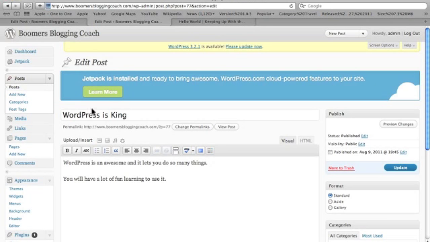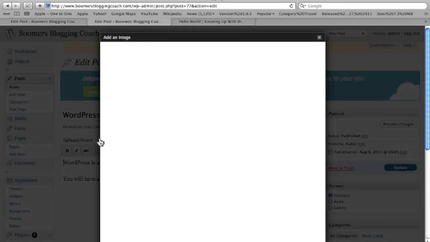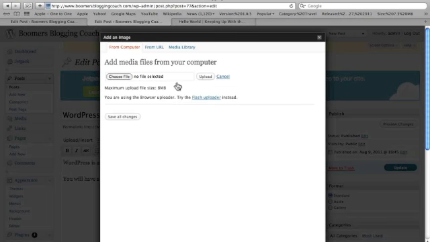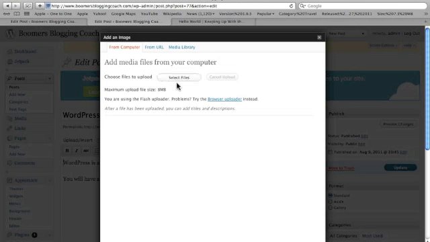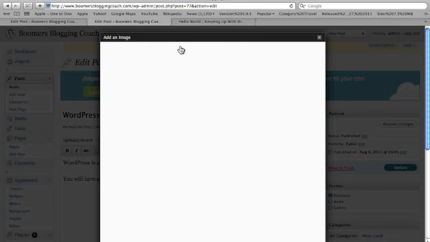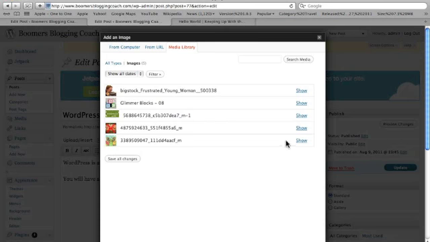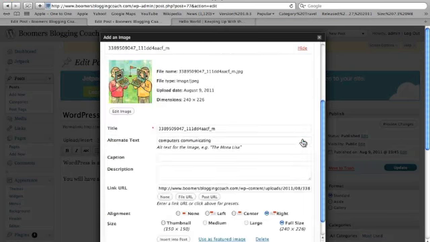Now if you look up here above this editor bar here, you've got these little icons, and this one is for adding a picture, an image. This is for adding a video, and that's for adding audio. I'm going to add a picture here. Now, just like you would any other time that you're wanting to add a picture somewhere, even to your email, you're going to select a file. I've already put some pictures in my media library, so I'm going to just go ahead and pick one of them. I'm going to use this goofy picture.